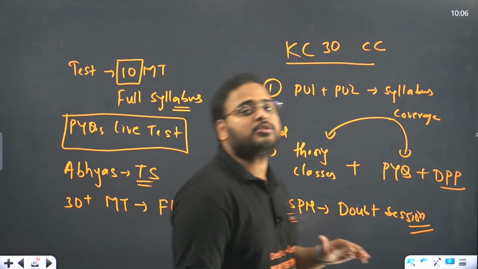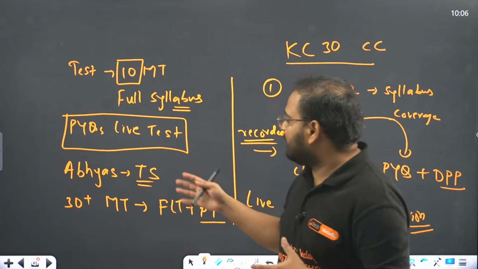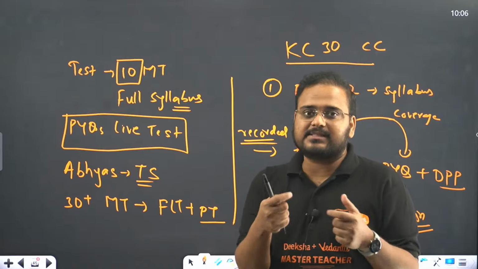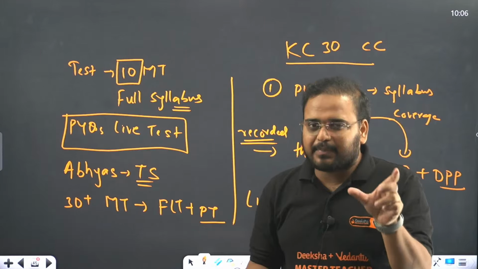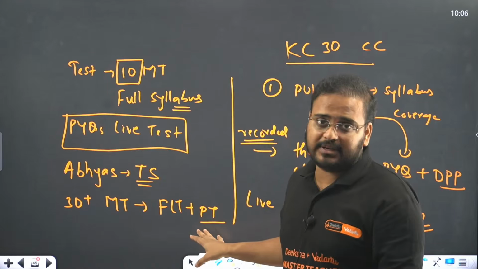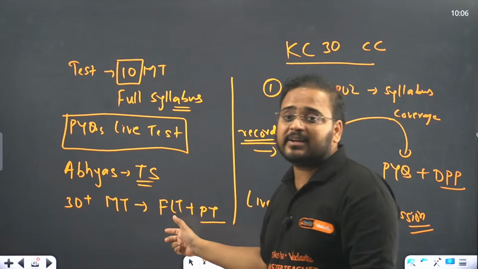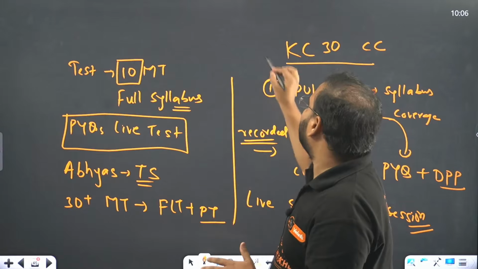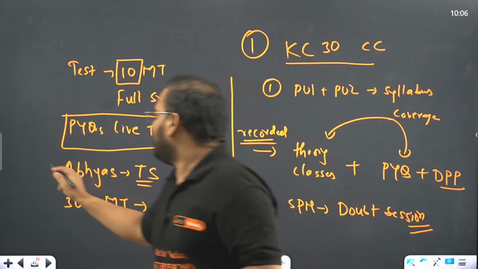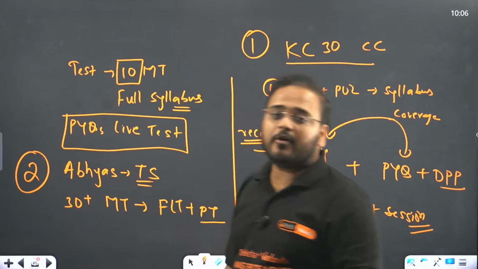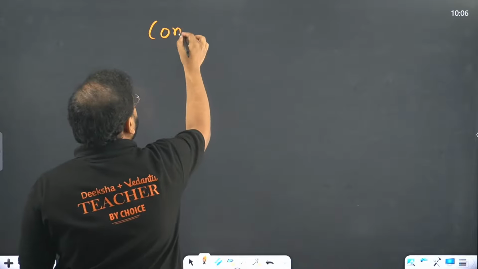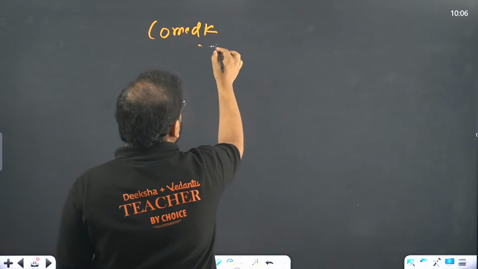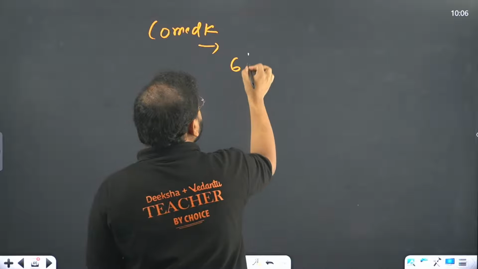If you see the testimonials of last year's students, because of the availability of syllabus wise tests, they were able to do much better, because they knew what to complete and how to complete that part of the test. So the part test plays a big role. You have 30 plus mock tests available in the ABHYAS test series. So we have one offering, KCET 30, and one offering of ABHYAS. This is all for KCET students. Now for Comet K students, you were asking, what do we have? We have 6th April onwards.